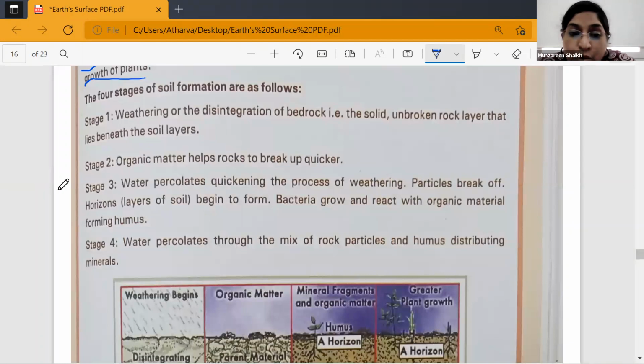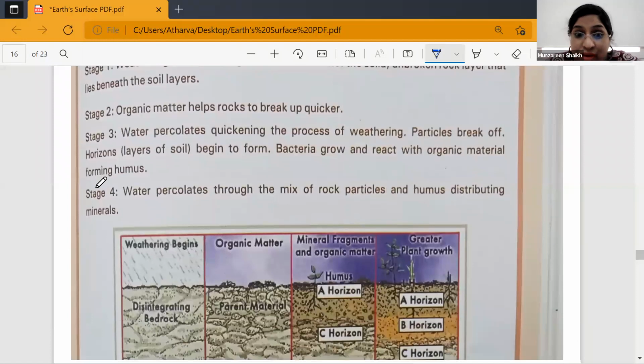Third stage, water percolates. Percolates means water seeps into the rock, quickening the process of weathering. Particles break off, horizons, that is layers of soil, begin to form. Bacteria grow and react with organic material forming humus. Okay, this is very important.